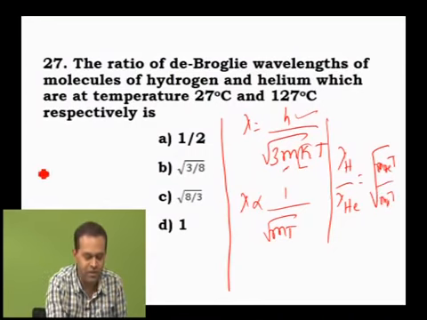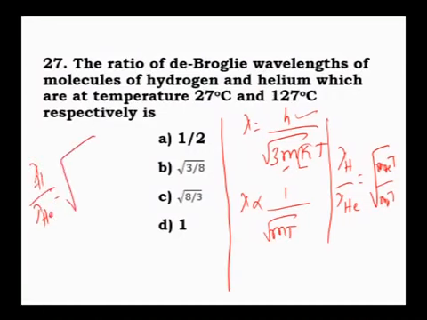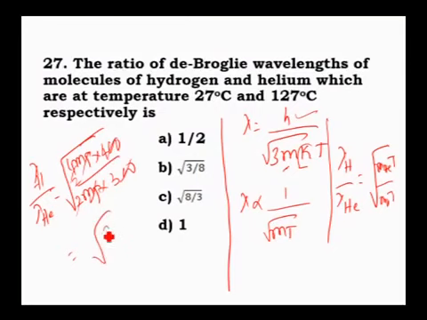Now substituting, wavelength of hydrogen by wavelength of helium is equal to root of helium mass, which is 4 times mp, into temperature. Helium is maintained at 127, converting to Kelvin, 273 plus 127 is 400. Divided by hydrogen molecule, which is 2 times mp, H2, into temperature 300. mp cancels, 2 1s are 2, 2 2s are 4, the 0s cancel. Therefore that is root of 8 divided by 3. Root of 8 by 3 remains, third option.